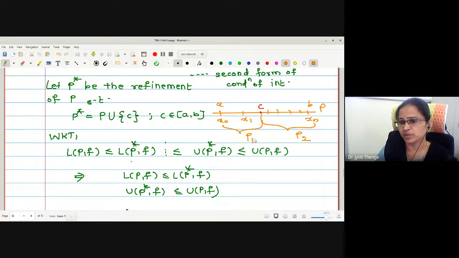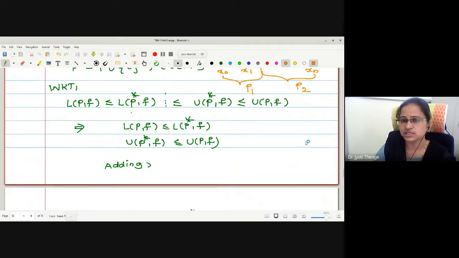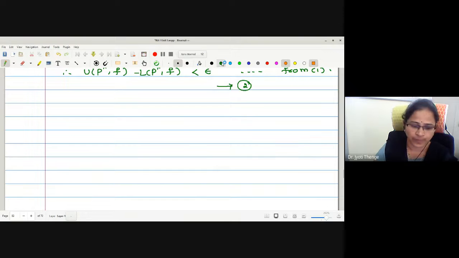Is everyone getting me? We have separated the partition P star into two different partitions, P1 and P2, where P1 is the collection of all points between A to C, and P2 is the collection of all points between C to B, so that it will be easier for us to prove the integrability on AC and CB.